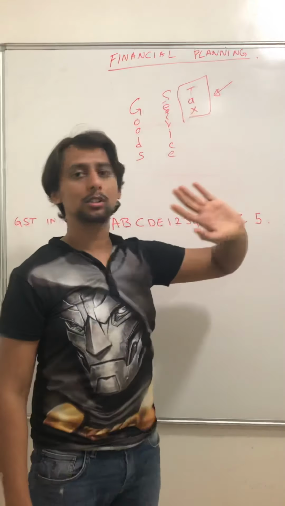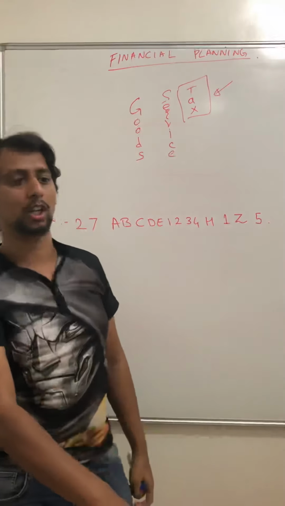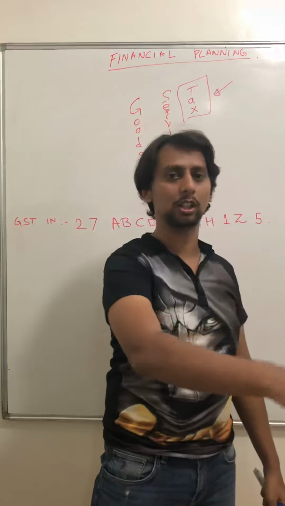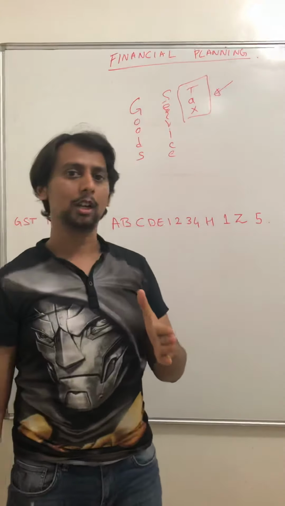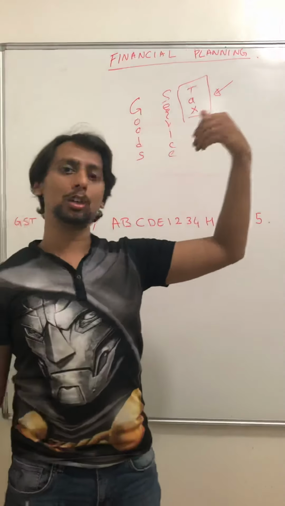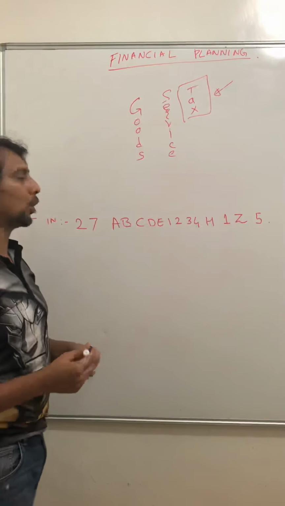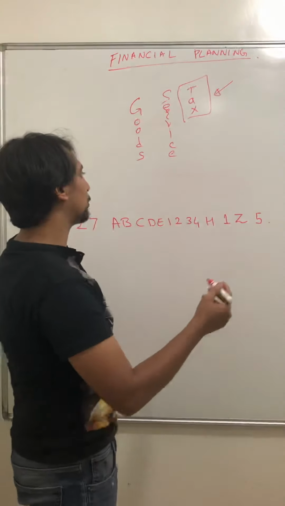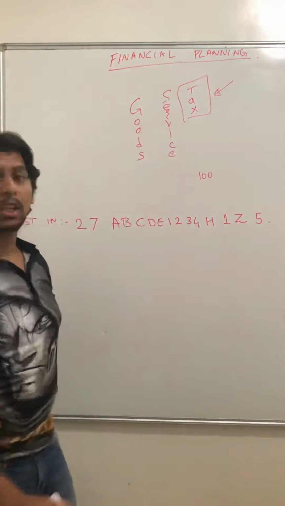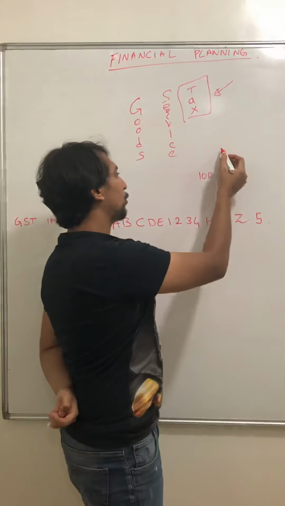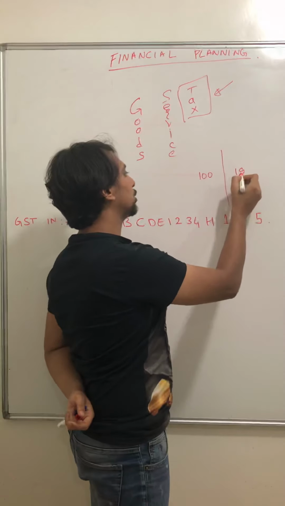So wherever you go, they will tell you that 20% GST will be charged on this, 30% GST, 18% GST. That 18% GST goes directly to the government, okay? The shopkeeper does not take it. For example, you go to a hotel and you are eating something for 100 rupees. The GST for that is, for example, 18%. So he charges you 18 rupees GST.